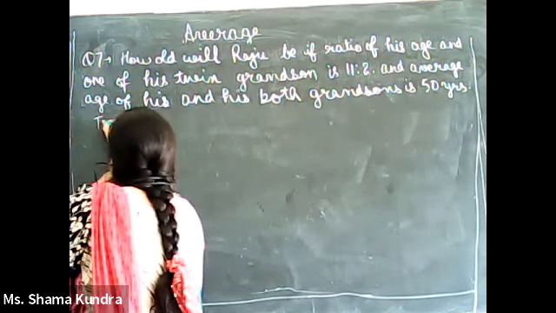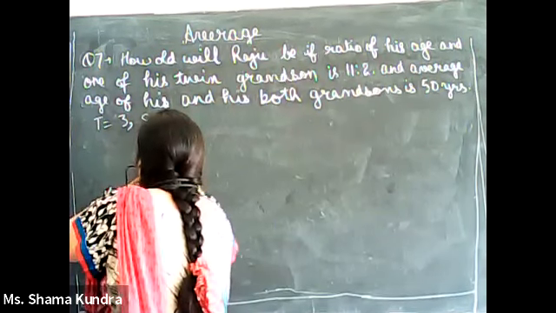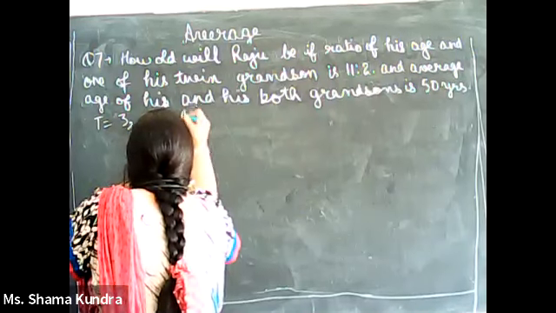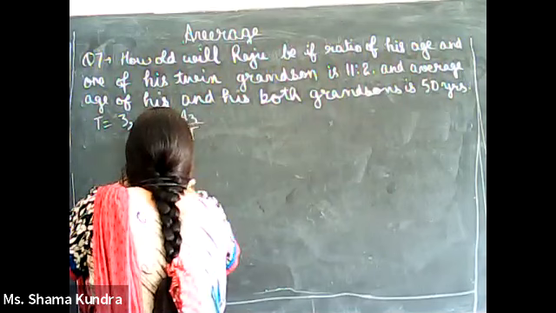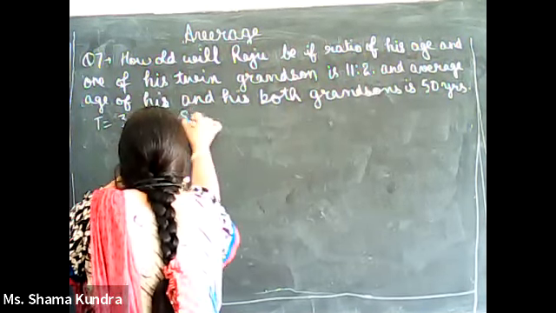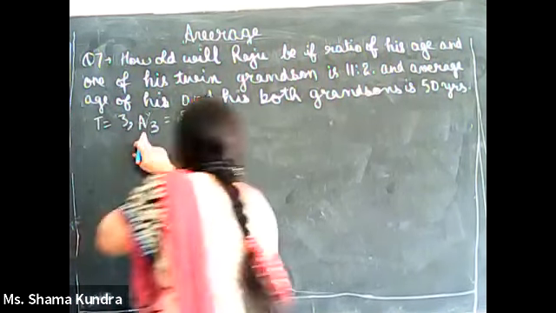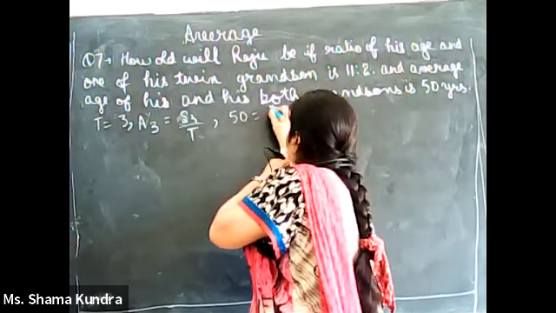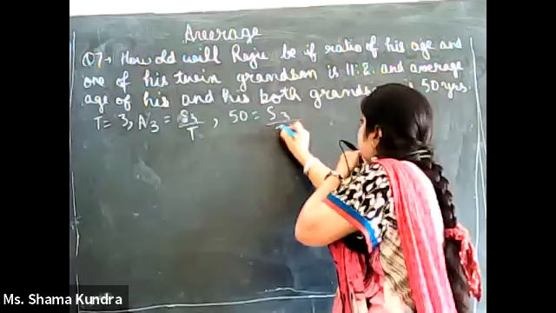So the average formula is the sum of 3 people, S3, divided by T, and the average is given as 50, meaning 50 equals S3 divided by T. T is 3.